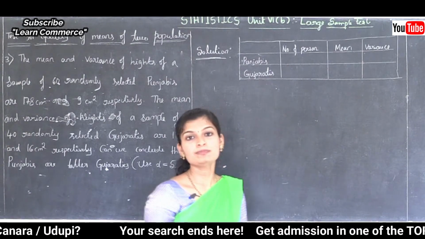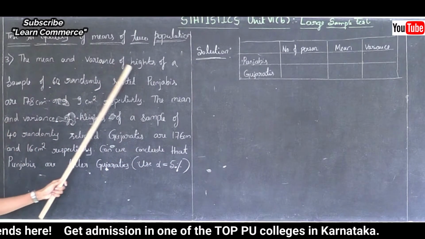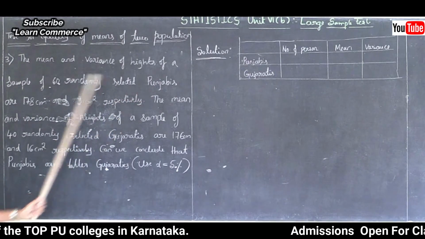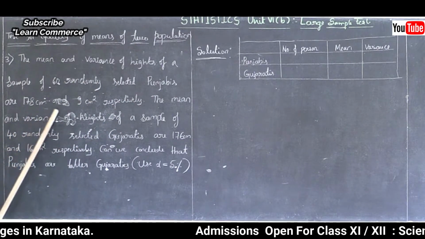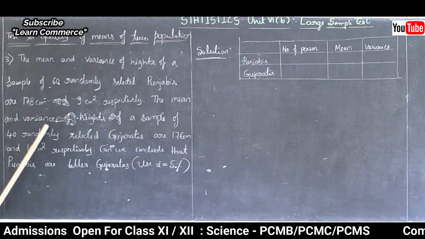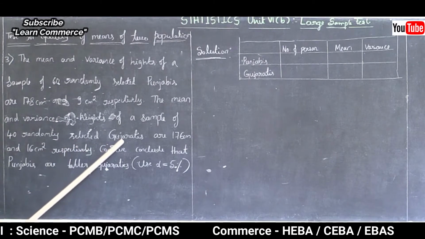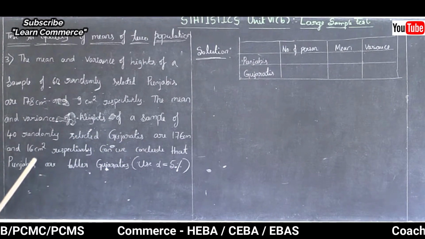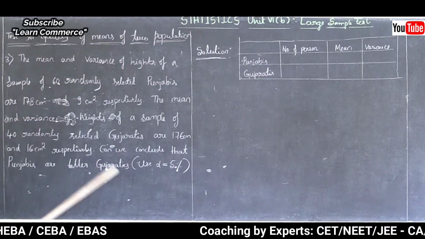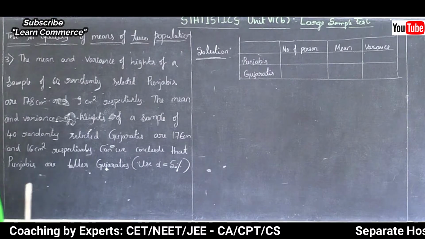Problem number 3: the mean and variance of heights of a sample of 60 randomly selected Punjabis are 178 cm and 9 cm square respectively. The mean and variance of heights of a sample of 40 randomly selected Gujaratis are 176 cm and 16 cm square respectively. Can we conclude that Punjabis are taller than Gujaratis?